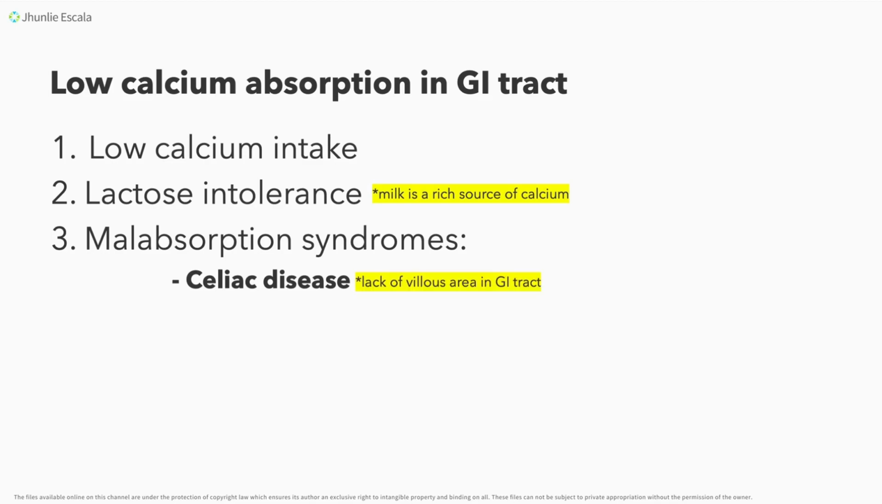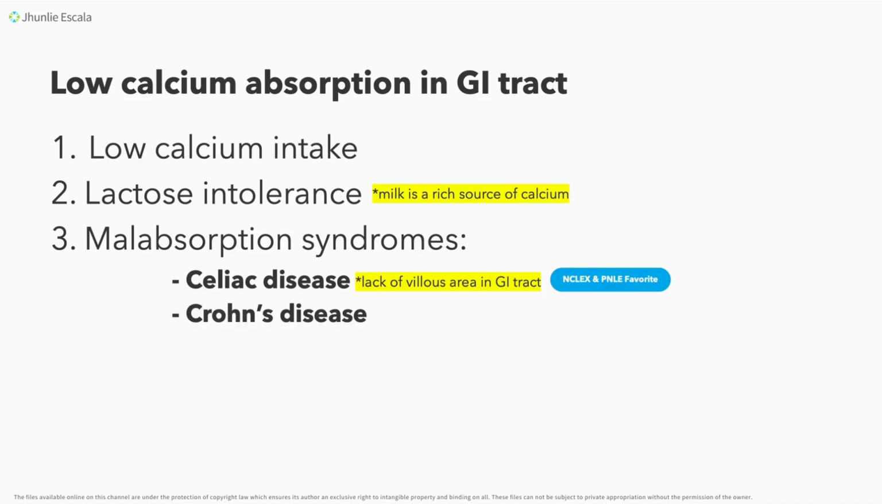Okay, sa celiac disease, there is what we call a lack of villus area in the GI tract. Okay? So, dahil sa GI tract po, ina-absorb natin, and in celiac disease, there is a lack of villi, okay? Or the villus area. So, walang masyadong absorption na magaganap. Okay? Hence, it will lead to your hypocalcemia.